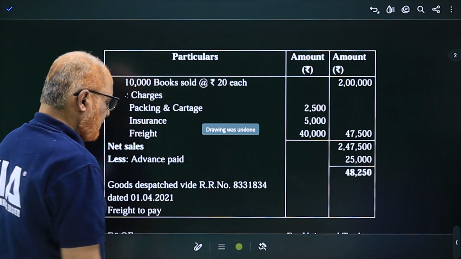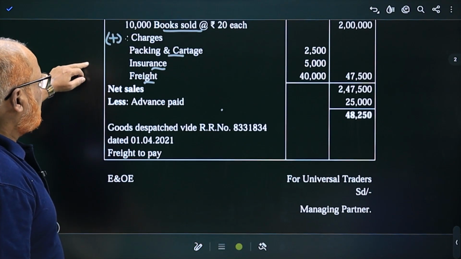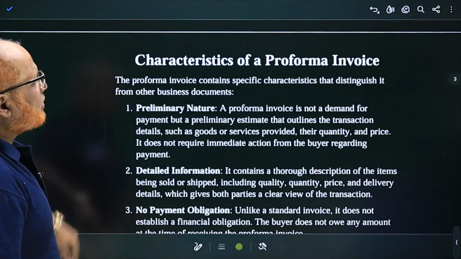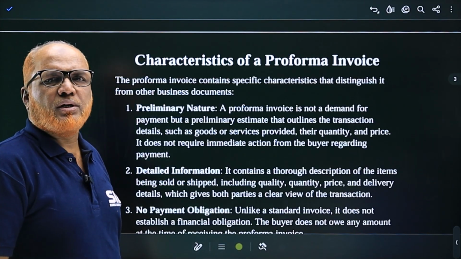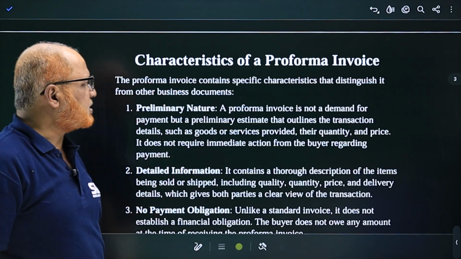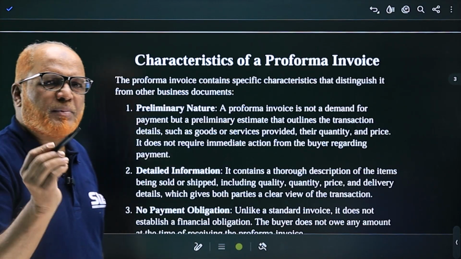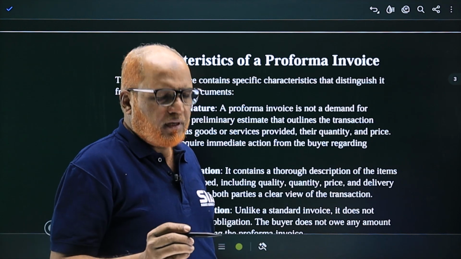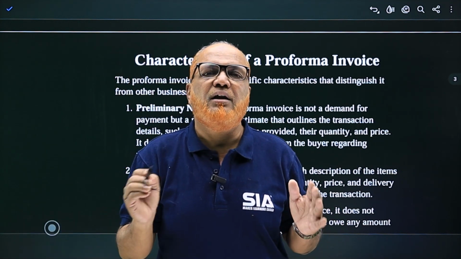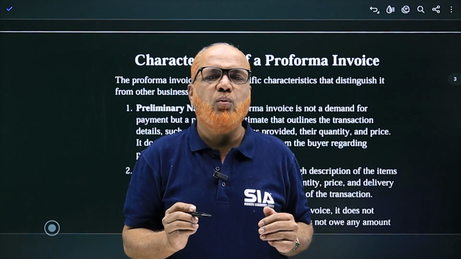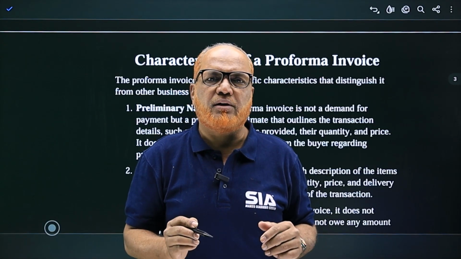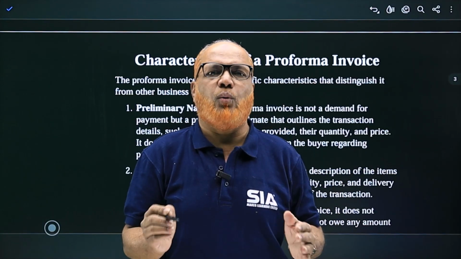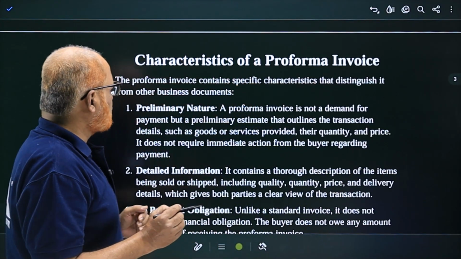Now, this is the proforma or format of a Proforma Invoice. Now, characteristics of Proforma Invoice. What are the features? The first one: Proforma Invoice contains specific characteristics that distinguish it from other business documents. The other business documents are final, but Proforma Invoice is not a formal document. It's just a document which is prepared to let the buyer know about the goods to be purchased.